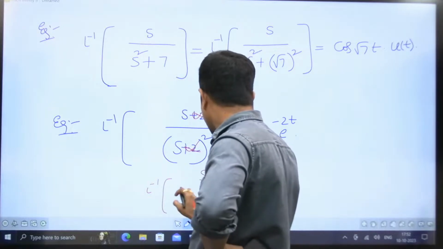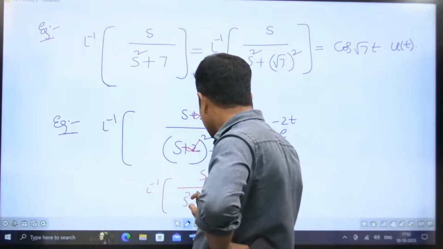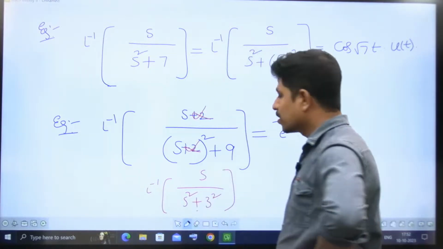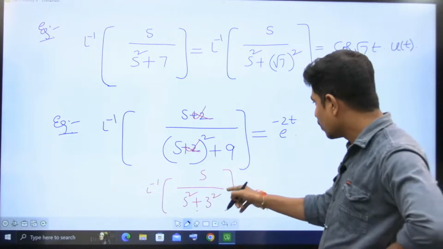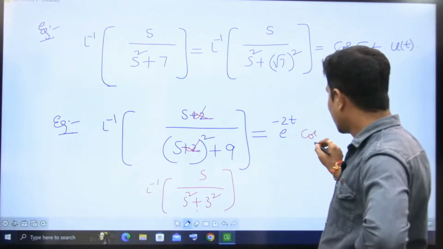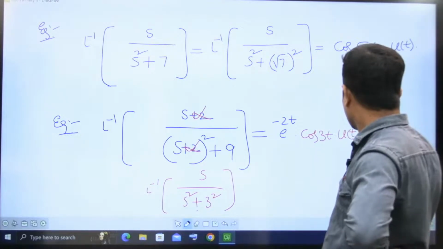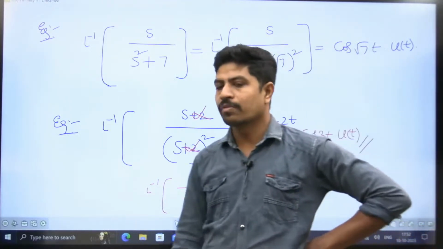Inverse Laplace transform of s by s square plus 9, and 9 can be written as 3 square. S by s square plus omega square is nothing but cos 3t into u of t.